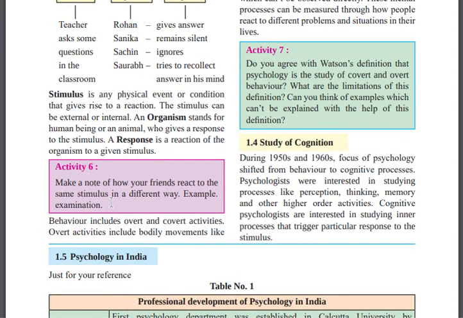Activity 6: make a note of how your friends react to the same stimulus in a different way. Example, examination. So you need to do this homework at home, right? Or we can do it right now. Just imagine during the examination how your student is responding.